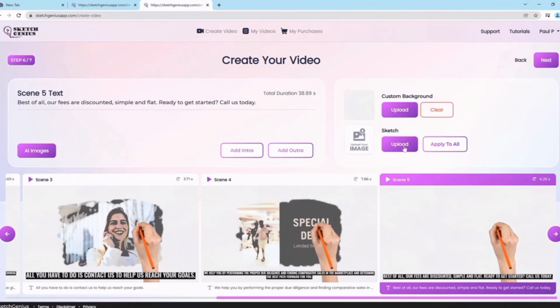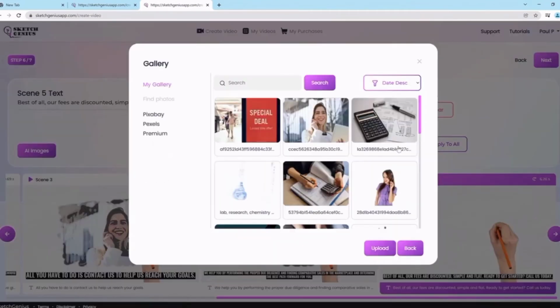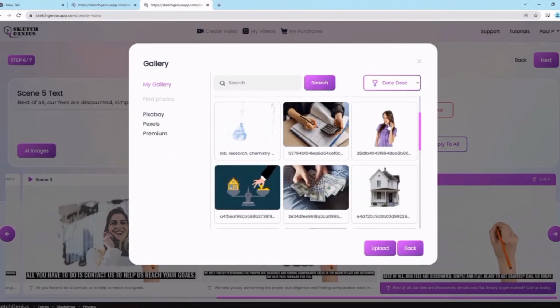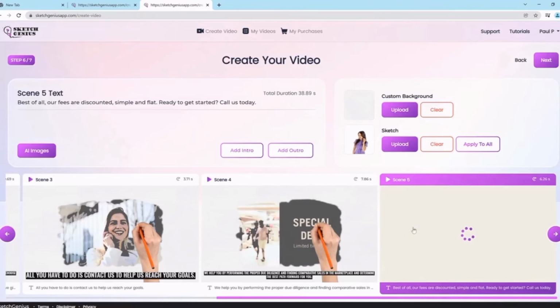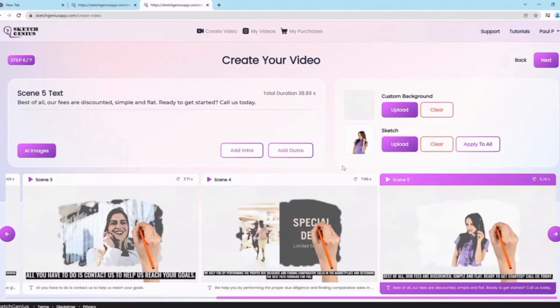And of course, if you have anything in your computer, say for example, I have some of these here that I want to use. Say for example, for contact us now, I wanted to use this image right here. I can do that too. So if you brought this in from some other place, or from your hard drive, or your client sent this over to you, you can use that too.